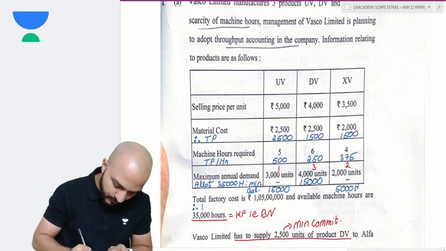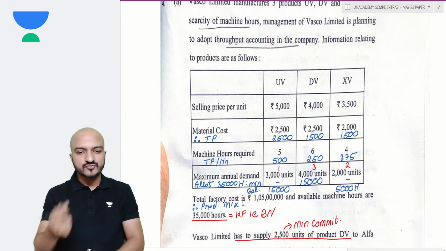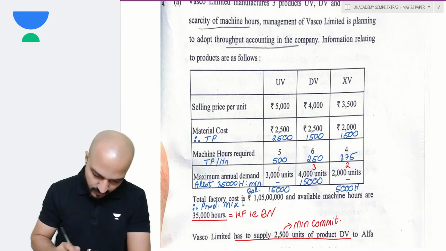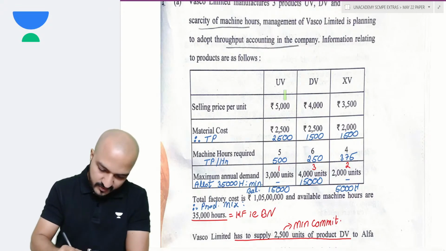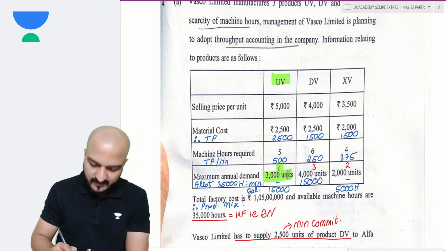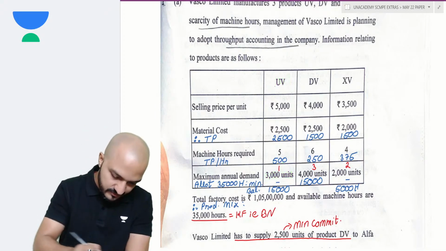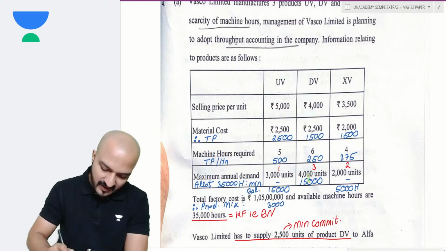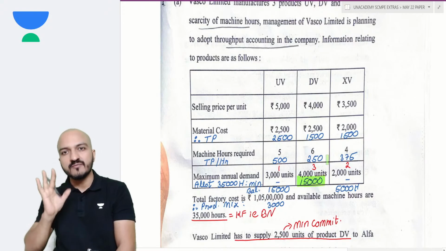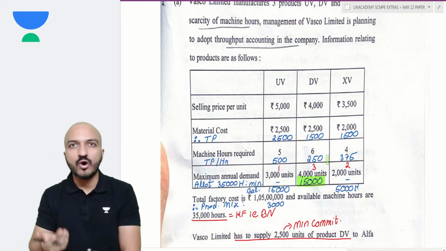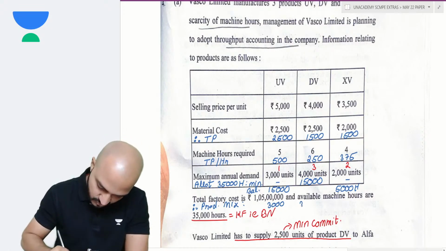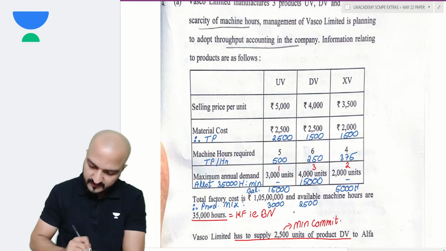And therefore get the product mix. I'm trying to squeeze in the answer over here because I just want to reach the answer so that you can try matching your answer. So if I now make the product mix, my product UV was rank 1, total demand is satisfied, so full 3,000 units. Product DV, I did allotment only towards minimum commitment. Did I do allotment anything beyond the minimum commitment? No. So only minimum commitment I have allotted, and that is 2500 units of DV.